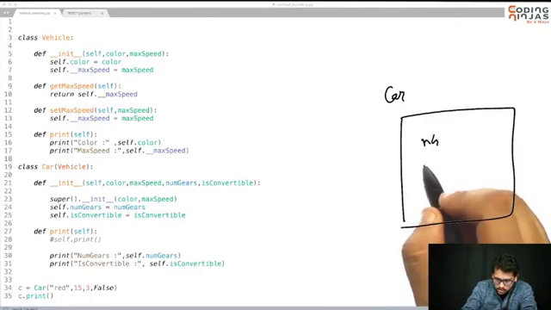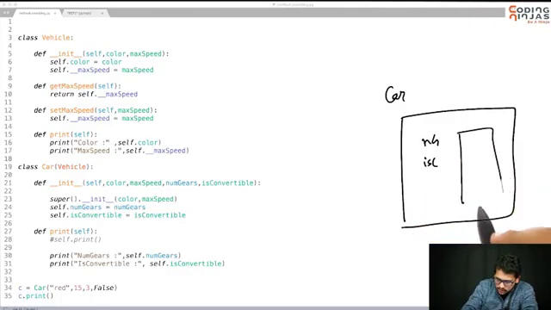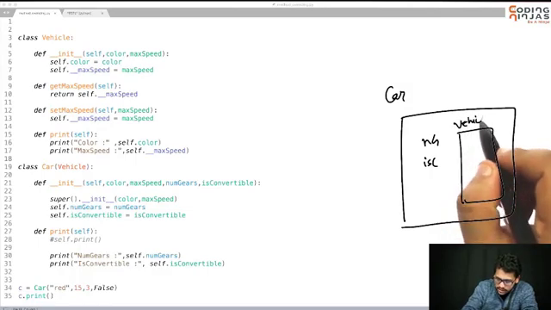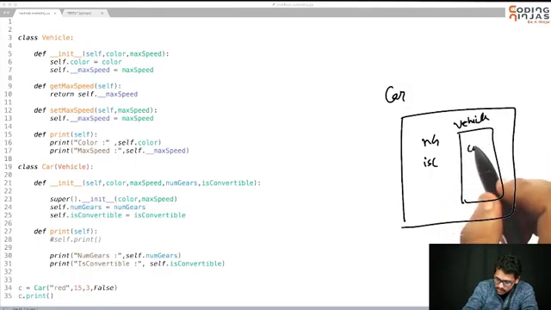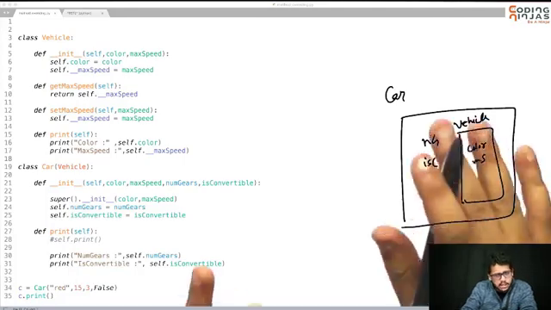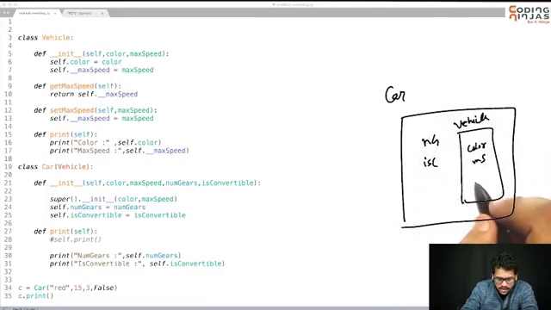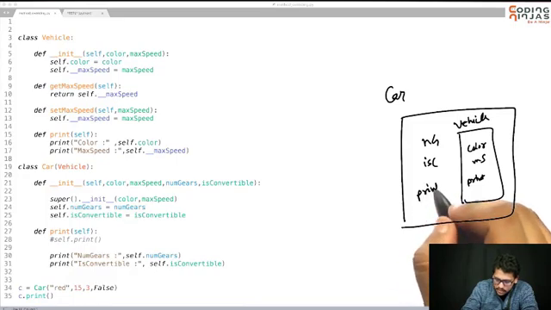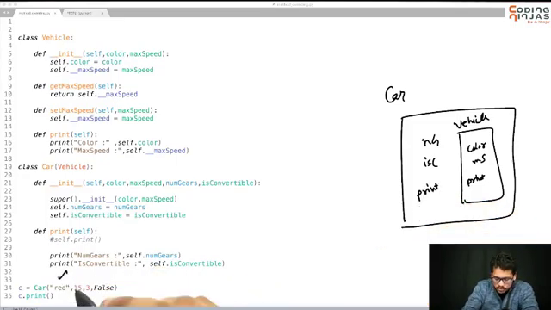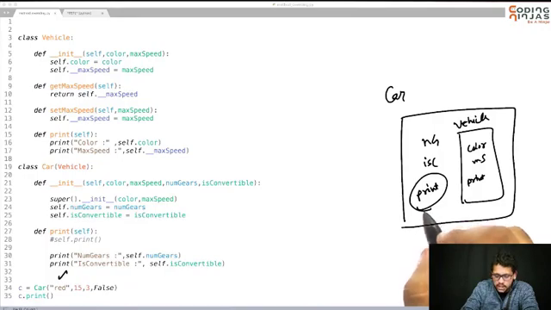Number of gears is a property, is convertible is a property, and there is a vehicle which is inherited in this. So it is getting color and max speed from vehicle. These are the properties of car as well, and we are getting functionalities like print here as well. But it has its own functionality, print. So if you call c.print, then it will call this function.